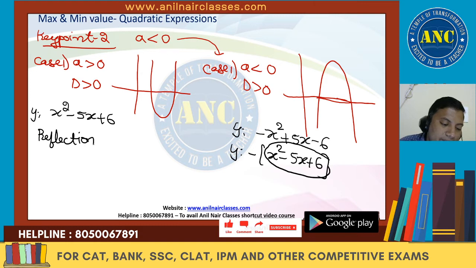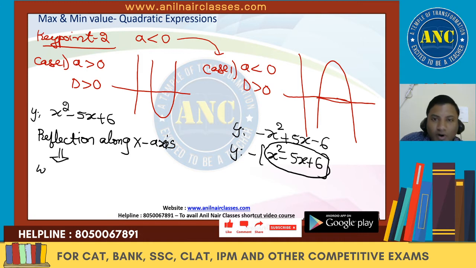Please make a note. Reflection along x-axis is also called the water image. A water wave will be like this. This is a water image. Water image is nothing but the reflection along x-axis.